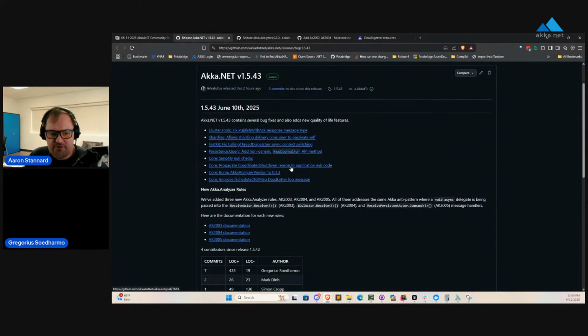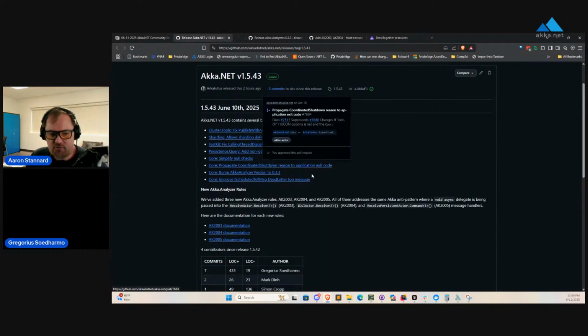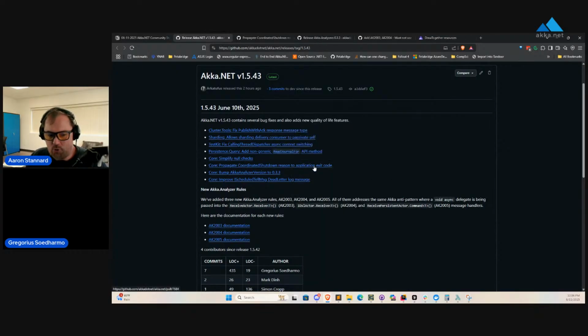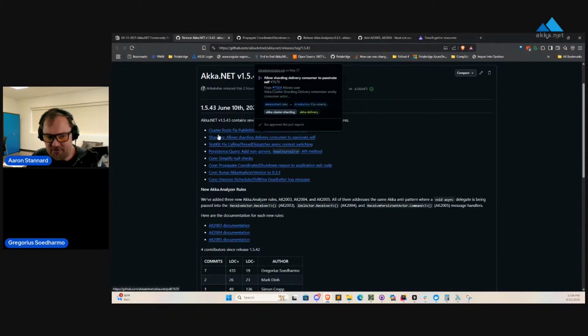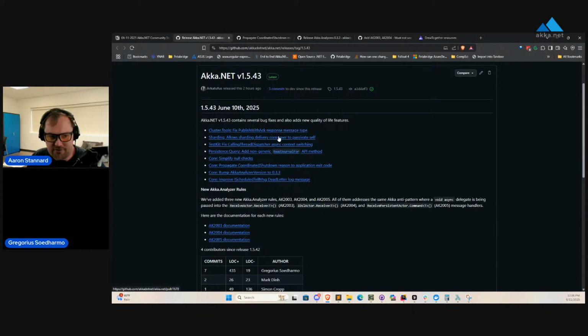The other big changes that we introduced, I guess, Gregorius, we should probably talk about the coordinated shutdown exit code PR we just merged in yesterday. We had a couple of other small bug fixes like this one on Akka cluster sharding delivery, and a few others around publish with ACK.